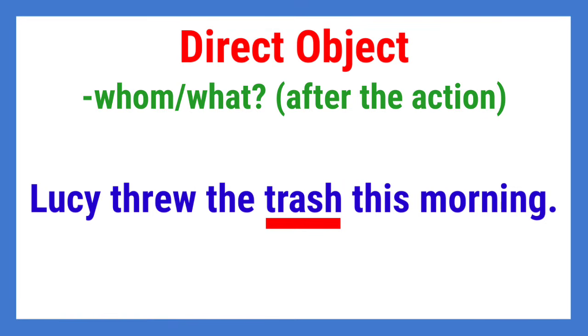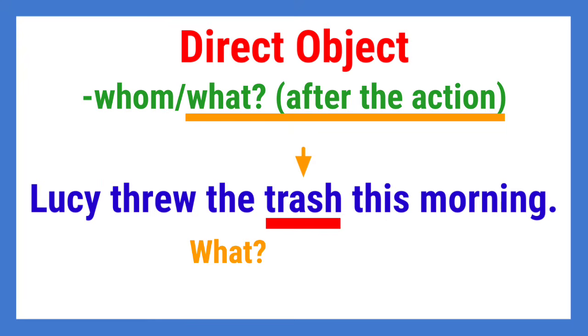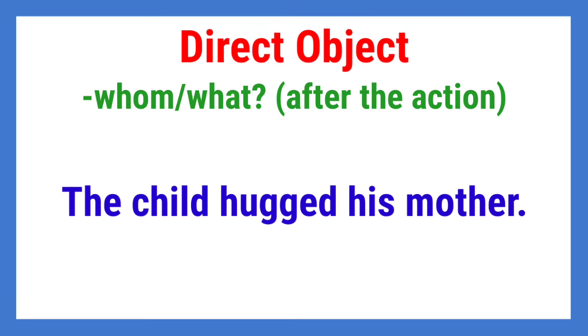Why? Let us remember that direct object answers the question what after the action. Now, let us find the action in the sentence. It is threw. So let us ask, Lucy threw what? Or what did Lucy throw? The trash, right? That is why trash is the direct object in the sentence. Clear?